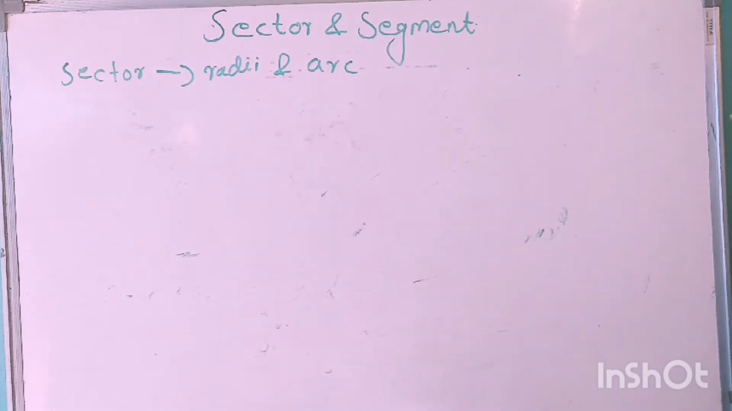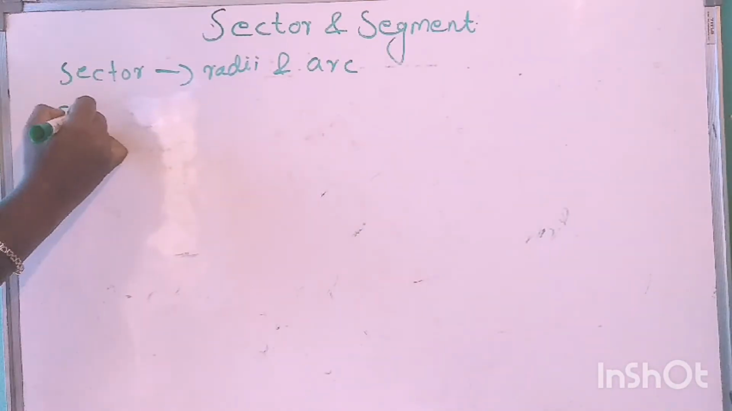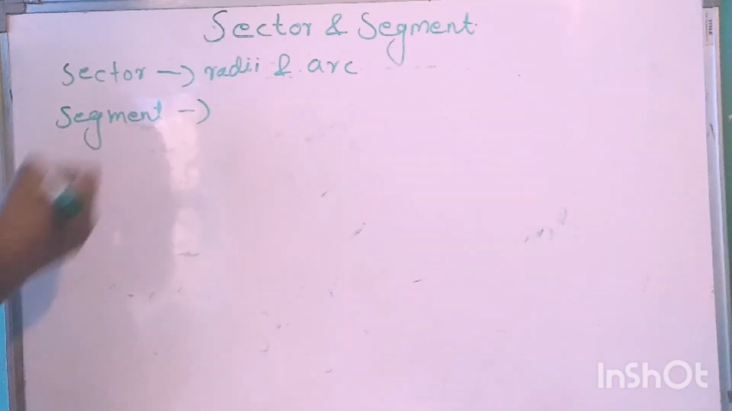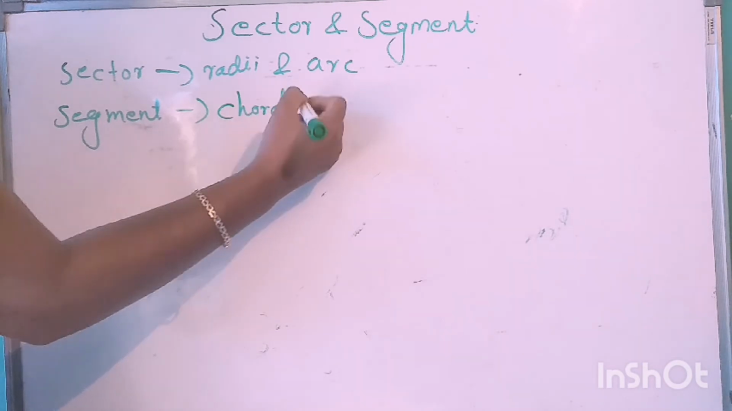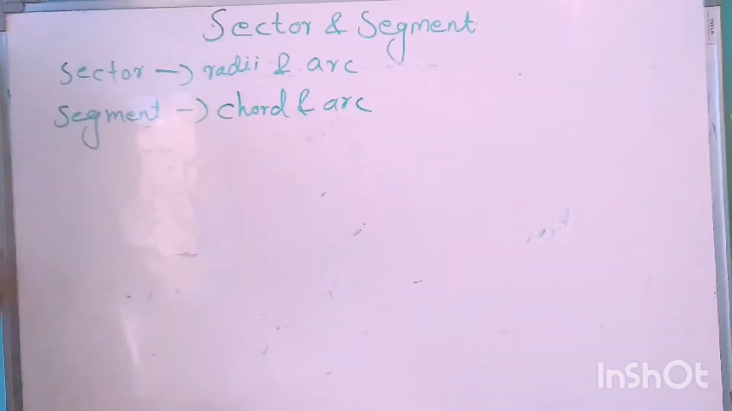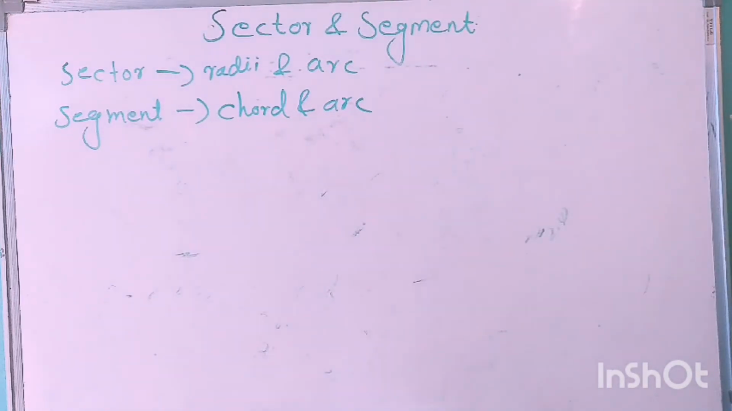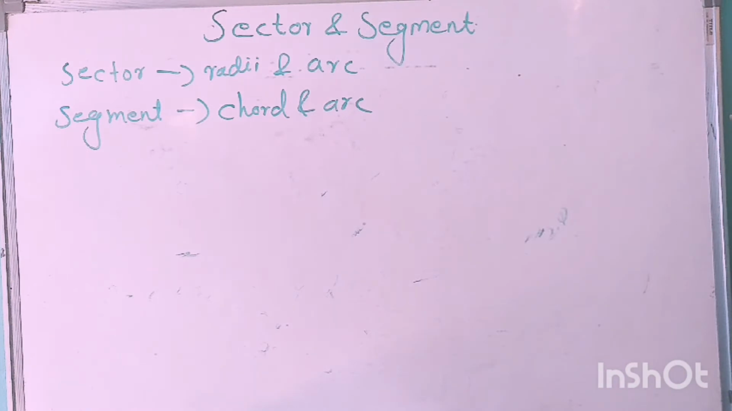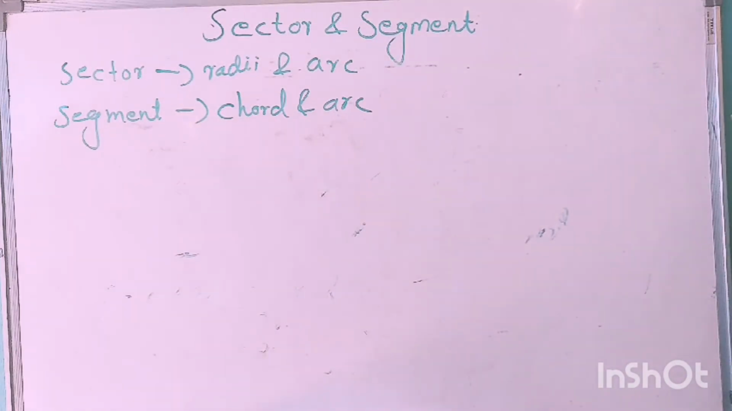That is our sector. Then for a segment, instead of radii, we have one chord. The portion of the circular region enclosed between a chord and the corresponding arc is called a segment of the circle. In this case also, we have two types: minor segment and major segment.